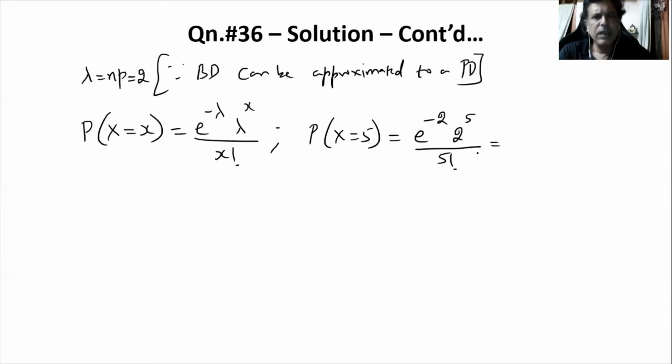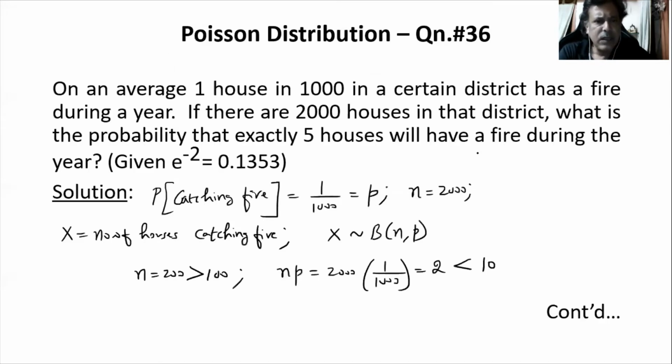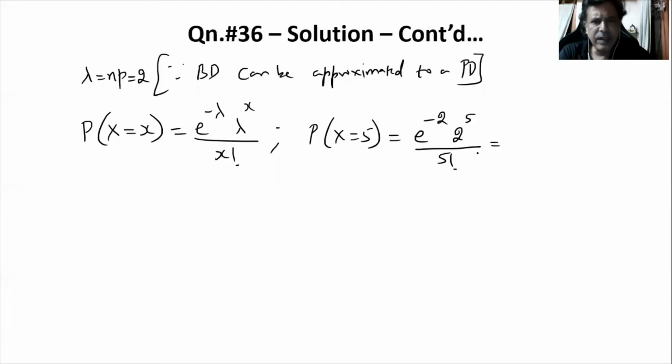In the question, we have been given the value of e to the power of minus 2 as 0.1353. So we can substitute that: 0.1353, 2 to the power of 5 is 32, and 5 factorial is 120.